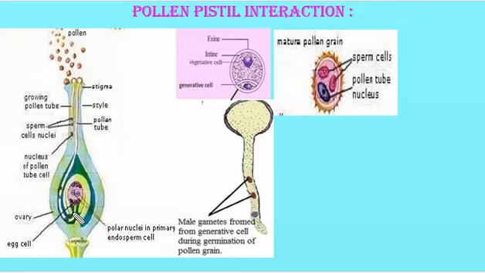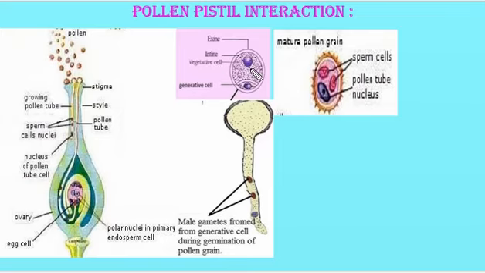Now dear students, we have studied that in some plant species the pollen grains are shed at the two-celled stage. Look at this, this is the pollen grain which has been shed at the two-celled stage. There are two cells, one is the generative cell and another one is the vegetative cell.